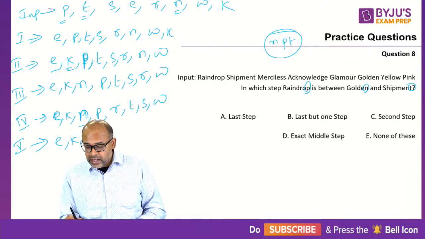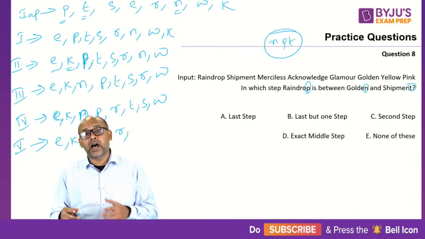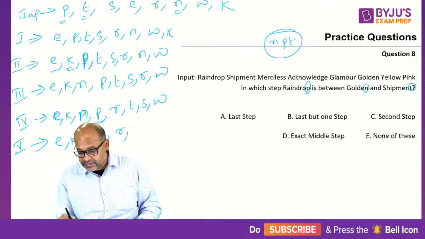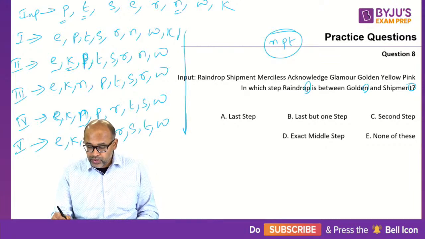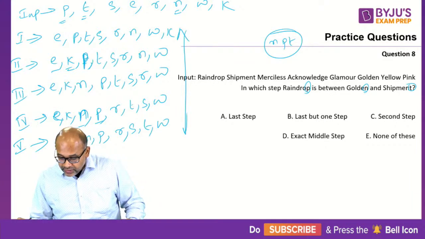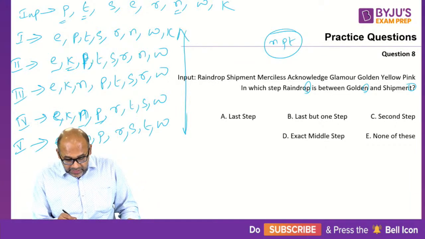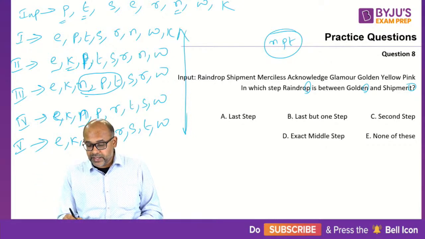E, K, N, P, Q, R. Then R is already in position. Then comes your S, T, W. Okay, so this is what you have. So what are they saying? In which position is N, P and T? So NPT was here. NPT was here.